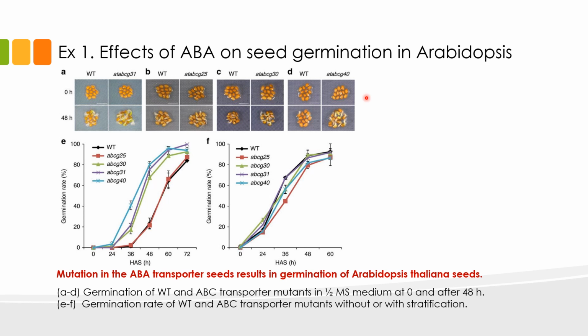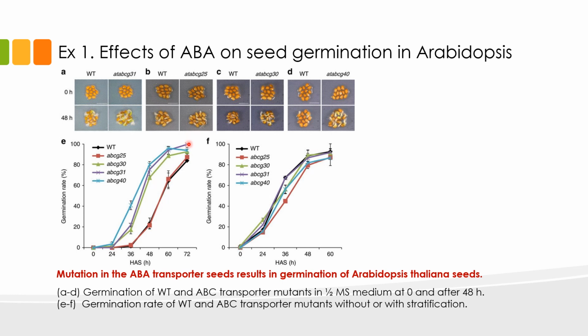This could be because the seeds have only been in germinating media for less than an hour, and it's not enough time for the seeds to germinate. In the second panel, we can see germination of all the seeds. But notice that the mutants have either more seeds germinated compared to the non-mutants, such as in the case of the ATABCG25 mutant, right here, or a faster rate of germination as in the case of the three other mutants. So what does this tell us about the role of ABA in seed germination?